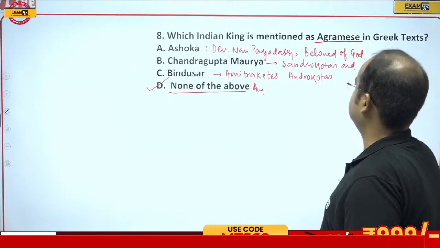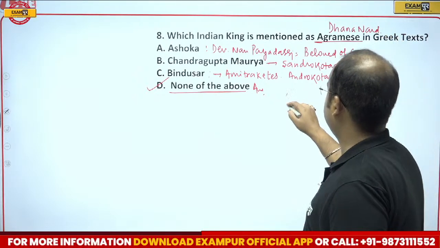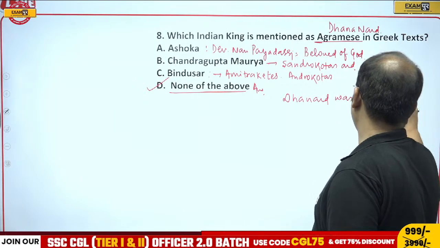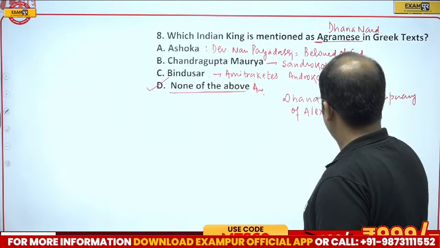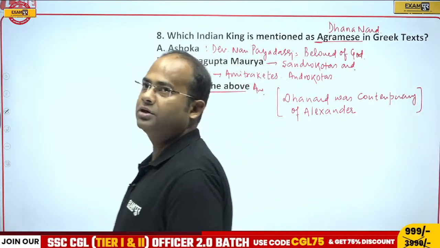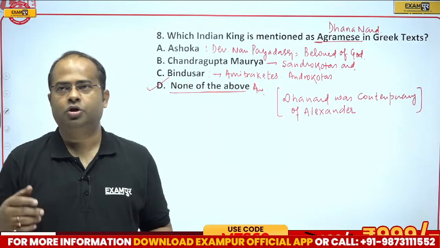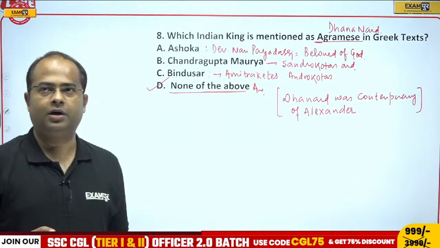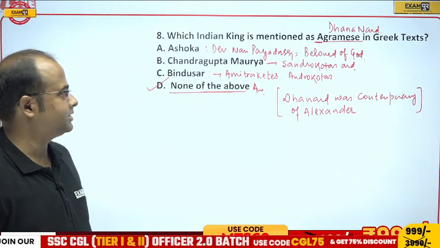So this Agrames was Dhananand. And Dhananand, guys, was contemporary of Alexander. Contemporary simply means one who shares the same time period. So Dhananand was contemporary of Alexander. Therefore, correct answer will be, guys, option D, that is none of the above.